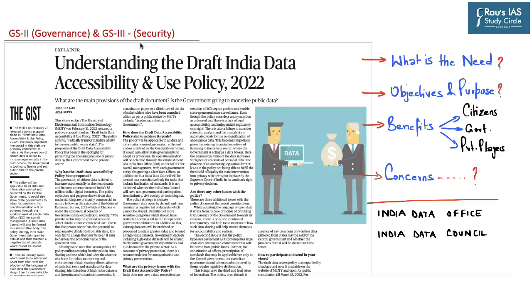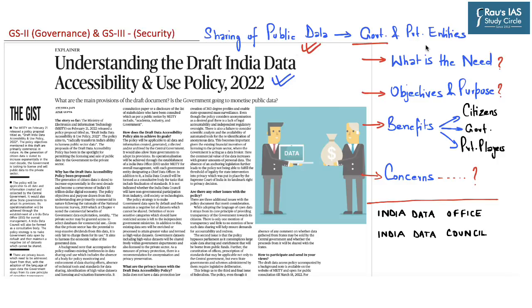Now, the first news to be taken up appears in the section of text and context. It says, understanding the draft India data accessibility and use policy of 2022, which has been released as a draft by Ministry of Electronics and Information Technology. Now this draft provides for sharing of public data with the government along with the private entities.